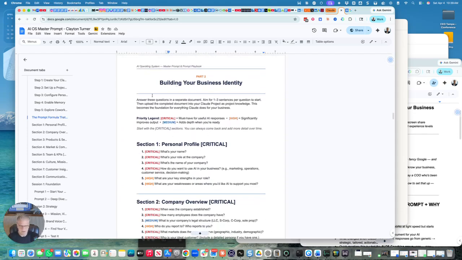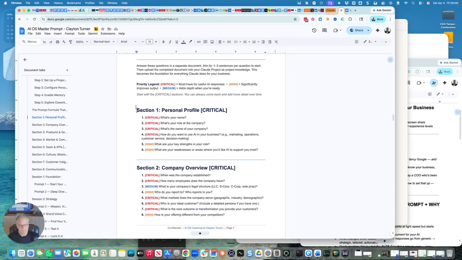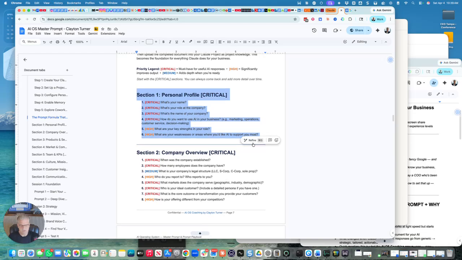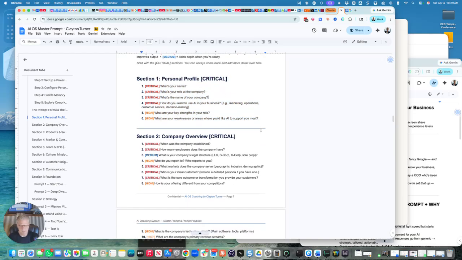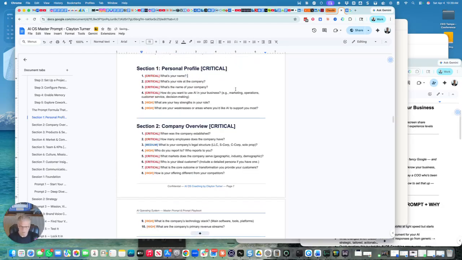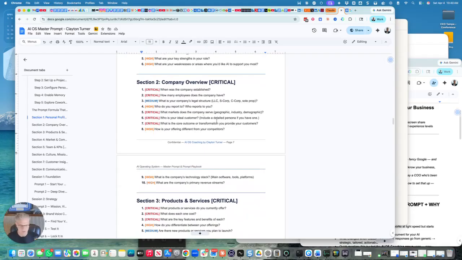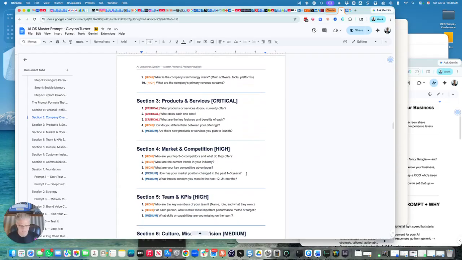So this is your business identity right here. This is where you're going to give it the brain, who you are. You can do this one of 2 ways. You can copy this, paste it into a new document, and then feed it to Claude after you type this out. I use Whisper Flow, so if I wanted to, I'd just hit this key right here and say Clayton Turner, and it automatically fills it right there. Whisper Flow is a great tool for talking by voice instead of trying to type everything in. But if you want to copy and paste it in after you answer it, that's fine.